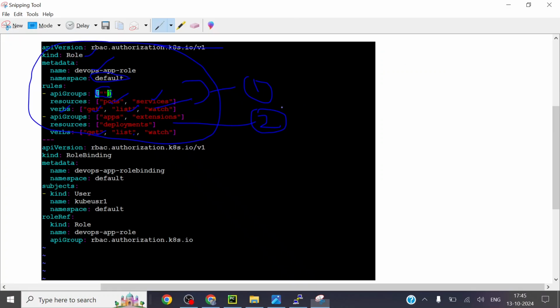And then the role binding. I am just inserting it in the same file over here, and this will be the role binding. Simply assigning this role to the user which we have already created. Here I am going to use kube user only, not user one. I am going to assign it. If you see here, these are the subjects, and then this is the role. So first is the main role. I need to create this role, and then put a role binding and bind the user with the role. This is the binding.